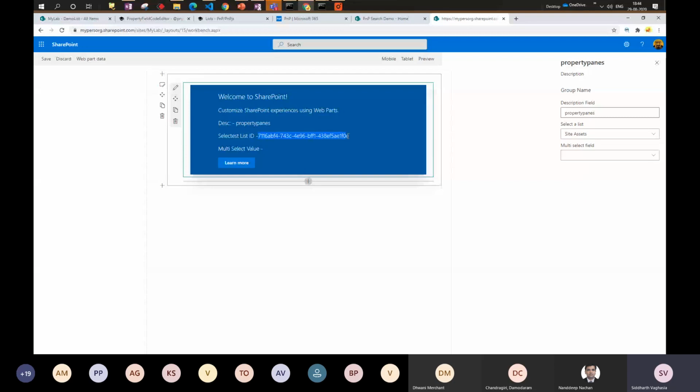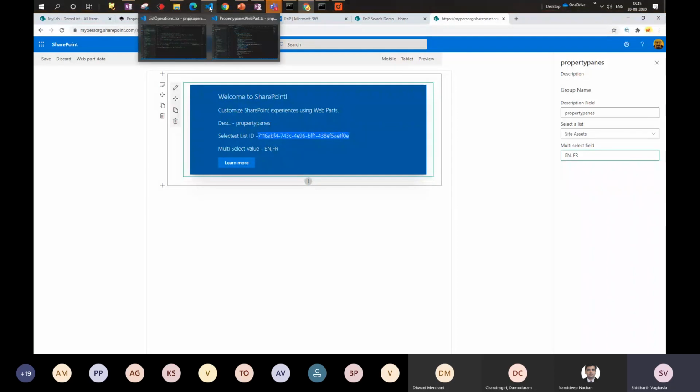Similar way, there is a multi-select field control. Okay, this control is still available out of the box also, as far as I remember. But before it was added to the out of the box, it was available in the PnP library. Okay, so if you select the multi-select values here, they would be displayed on the right hand side. So these are just a couple of examples, okay, on the demo side of it.